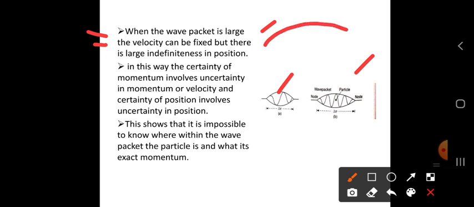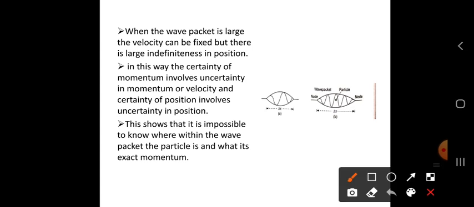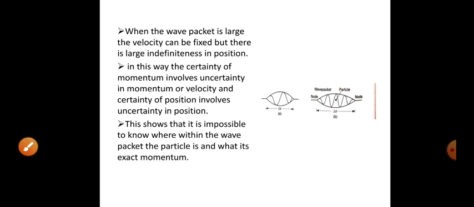When the wave packet is very large, the position of the particle is indeterminate, we cannot find it. Its position may be here, it may be here, it may be anywhere. So it is not possible to find its position, but its velocity is small. When the velocity is small, it is possible to determine the momentum.